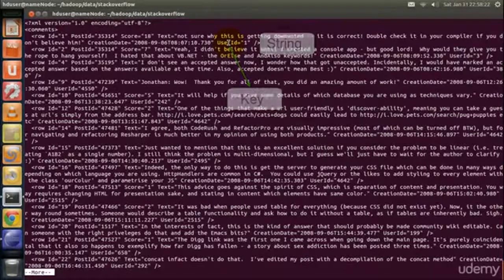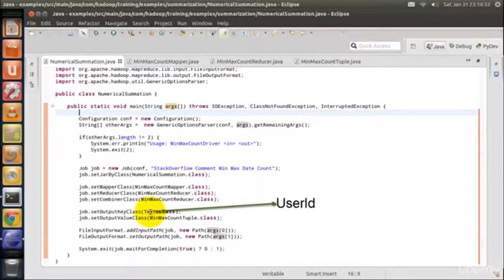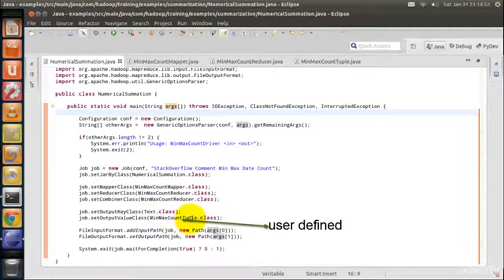Hence, the output data type of the key is text. The data type of the output value is not a basic Hadoop data type. It is not the text data type, nor the IntWritable data type, nor the LongWritable data type. In fact, it is a user defined data type.